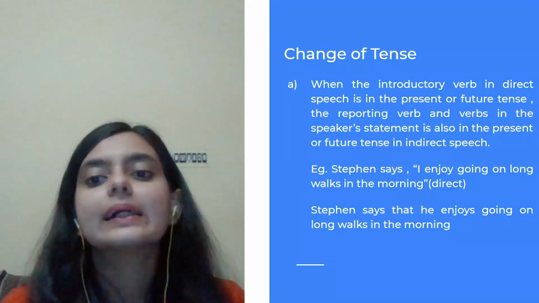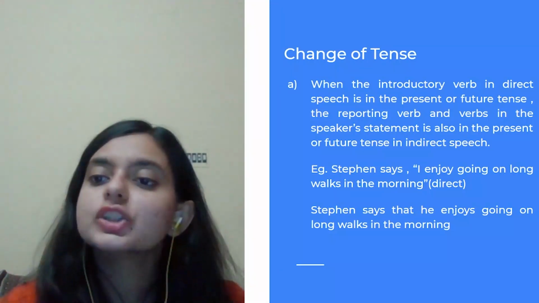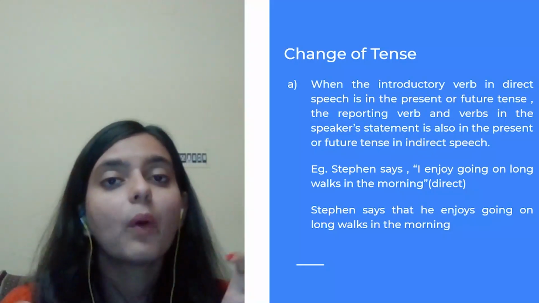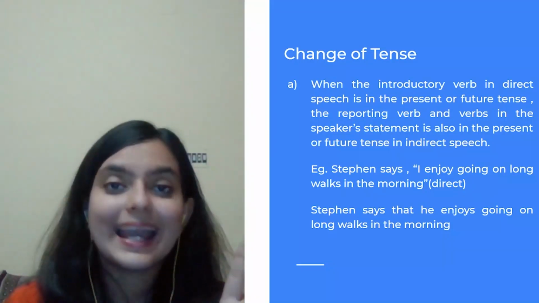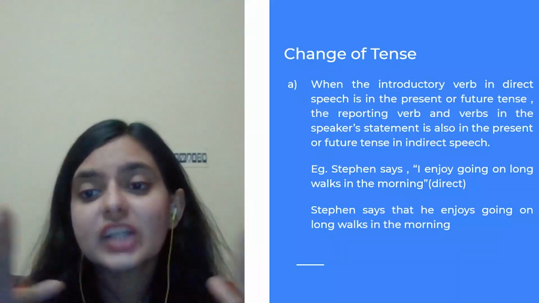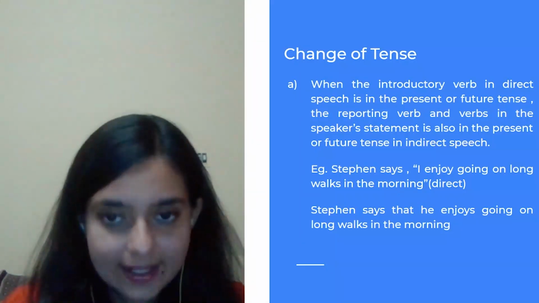For example, Stephen says, I enjoy going on long walks in the morning. So you see that the reporting verb stays in present tense. Therefore, we will not make any change in the tense anywhere in the sentence, right?